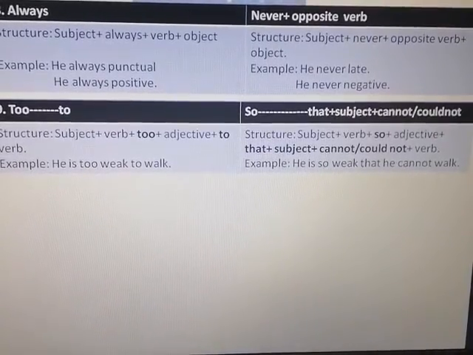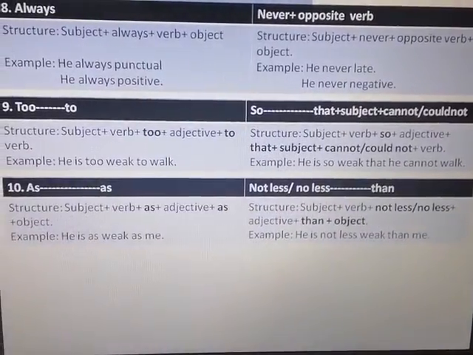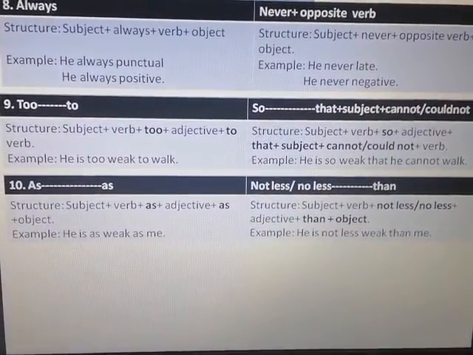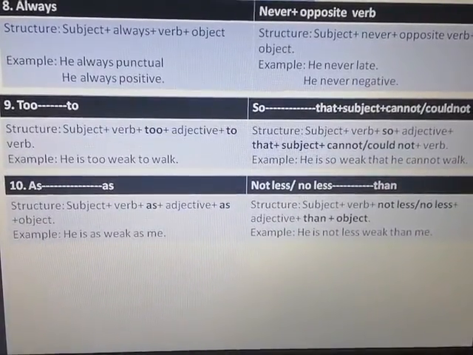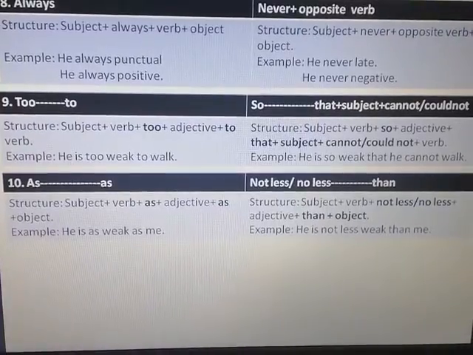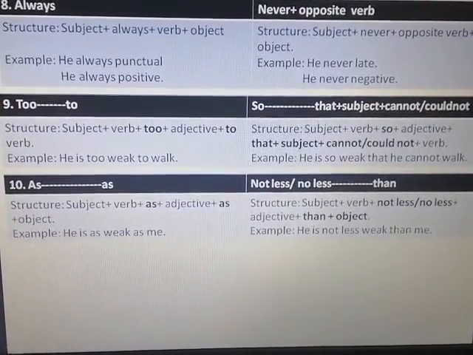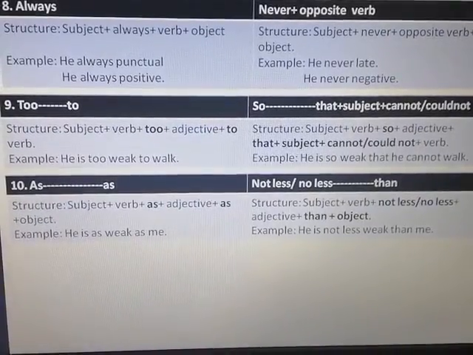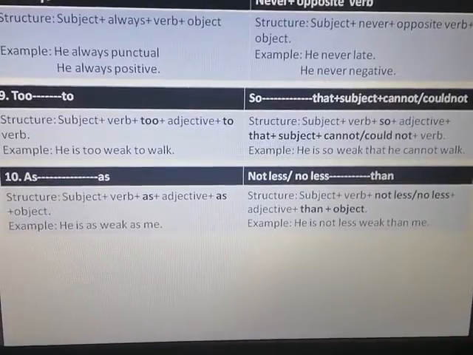Okay, now another rule. As...as is an affirmative form, but in the place of the first as and the second as you can use not less...than. So it is very clear.